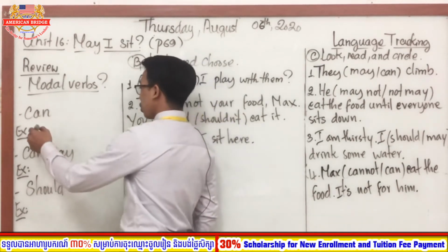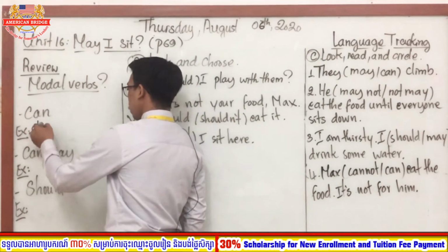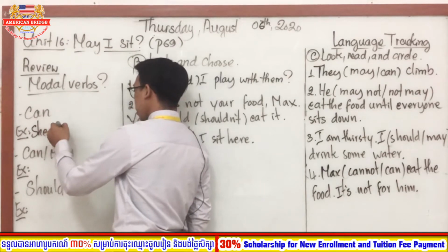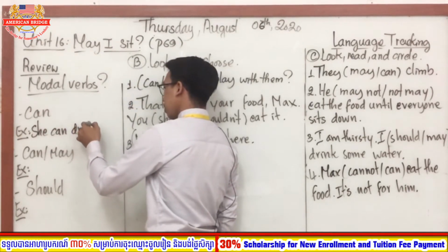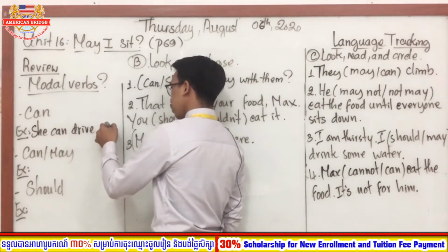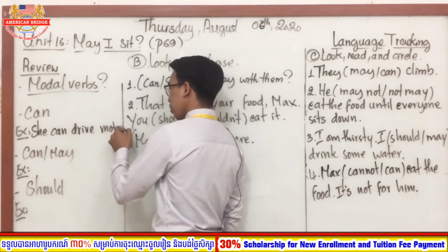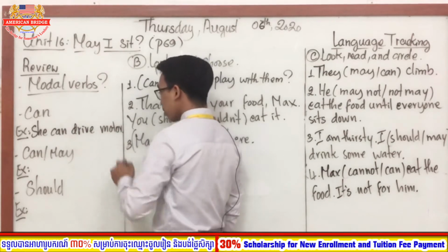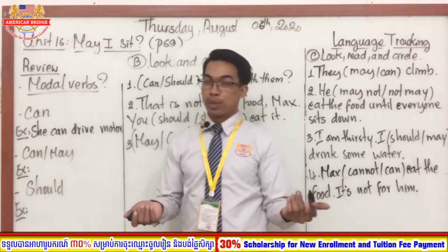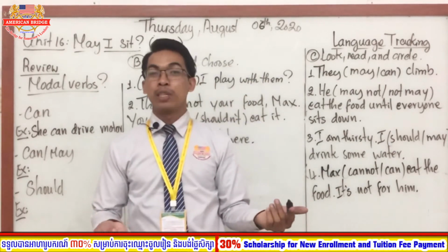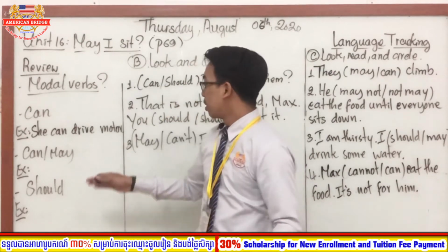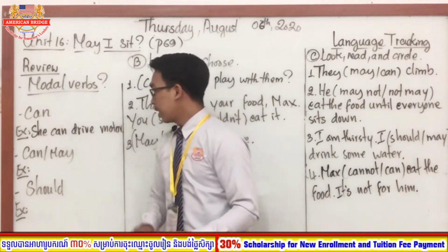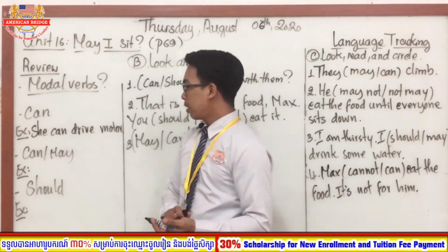Example: she can drive a motor. Okay, she can drive a motor. So this is about her ability, right? Good, she can drive the motor. So the next example, the next one.